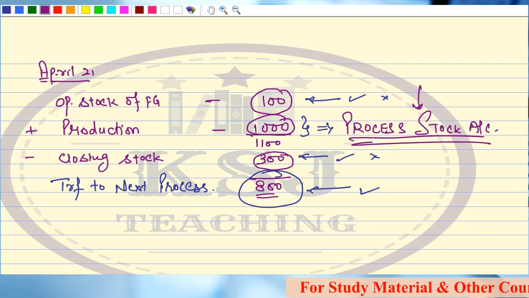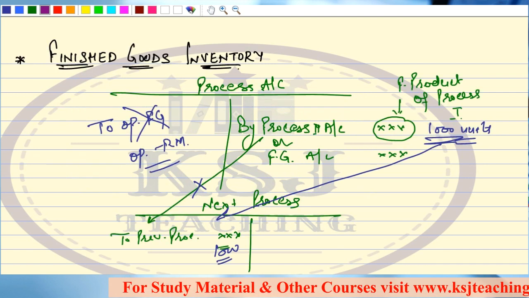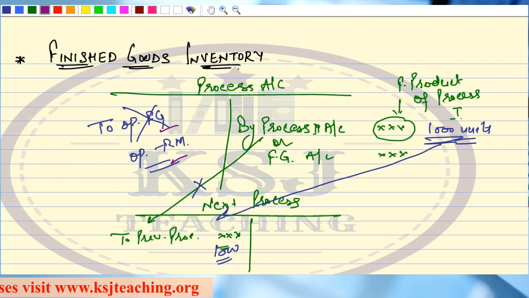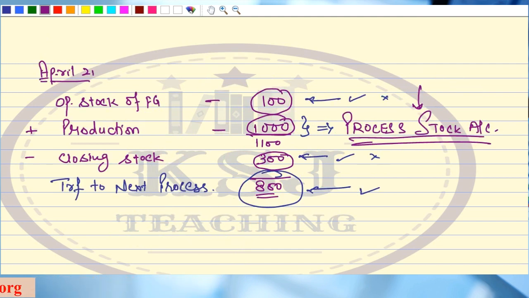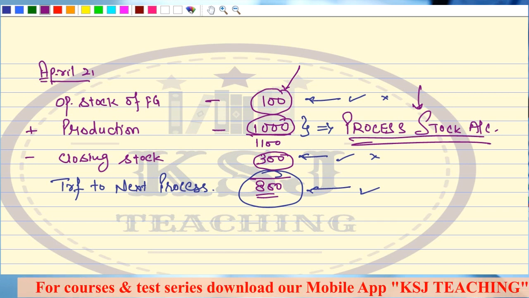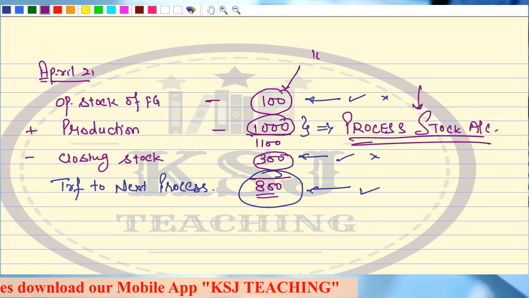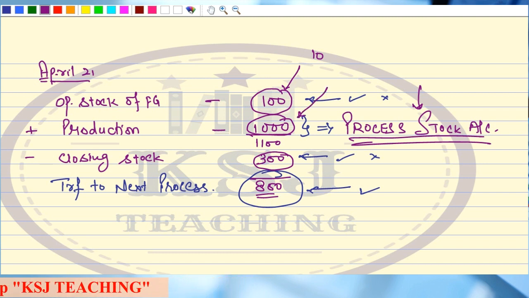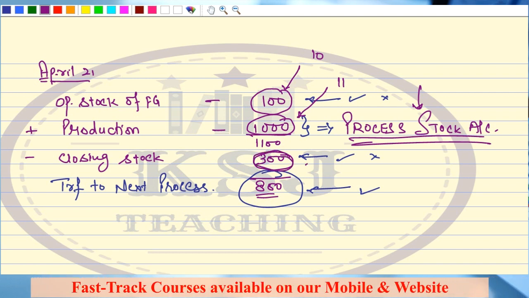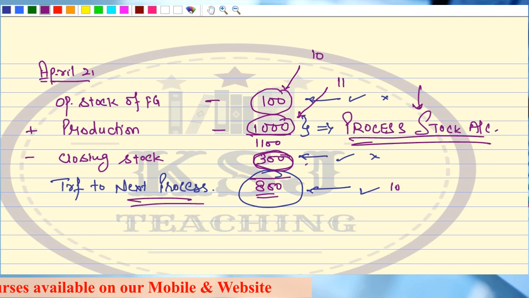Sir, why are we using this process stock account? Can't we take the opening and closing balances here directly? No, there is a problem in this. The problem here is that this 100 units opening stock might be valued at a different rate, say 10 rupees. Now the production might be valued at 11 rupees. Now the problem is how to record at the different values. What should be the value of closing stock then? Whether it should be 10 or 11, or transfer to next process should be 10 or 11.